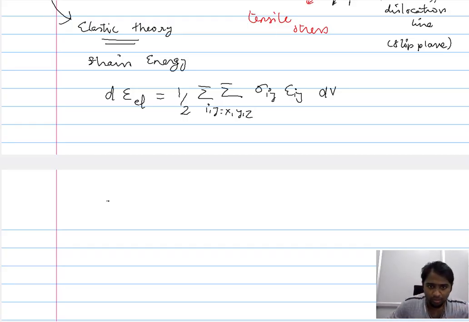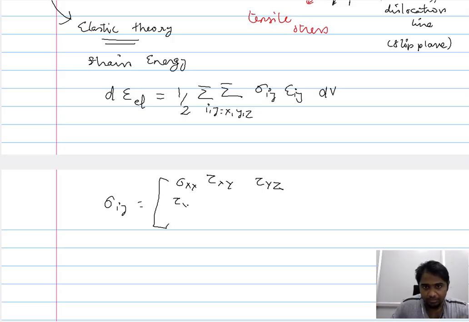If you want an expression for it, it will be of this manner: sigma xx, which is the normal stress, then the shear stress components, sigma xy, sigma xz, sigma yx, sigma yy, sigma yz,